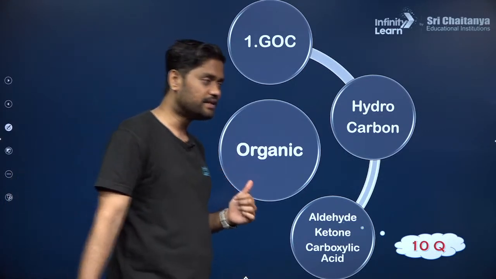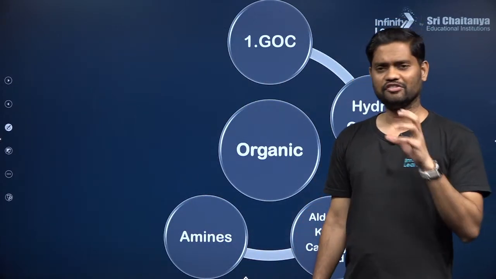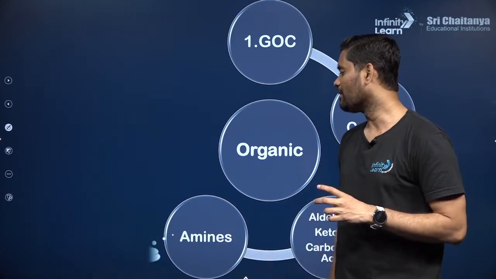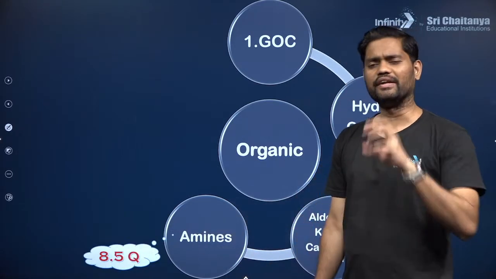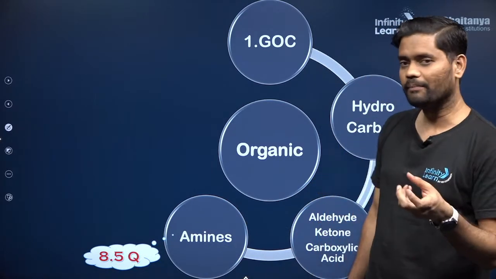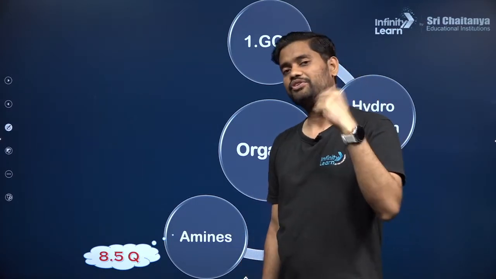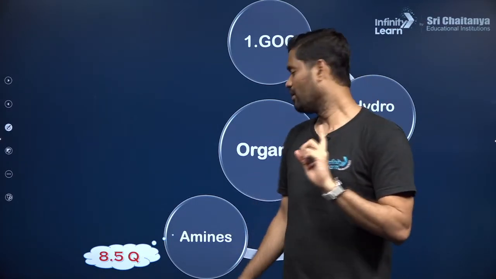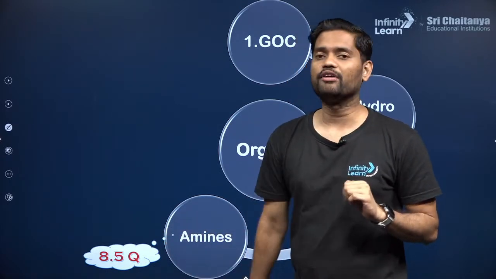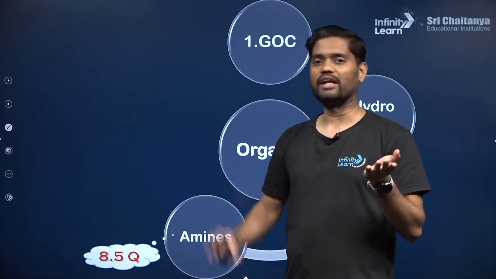Okay, clear? After that, if you'll see, the next chapter is amines. It's a small and sweet chapter, but yes, the total number of questions that has come till now over here is 8.5. On an average, I have given you 8.5. Okay, why? Because in some paper, the questions that have come are 3. In some paper, the question that has come is 1. But on an average, yes, this chapter gives you more weightage in terms of the number of questions that has been asked. This 8.5 doesn't mean half over here and half over there.